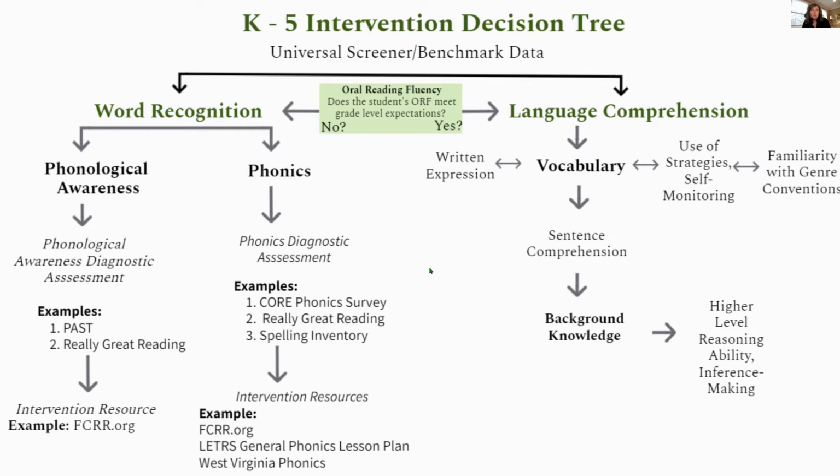This can be accomplished by having the student complete an oral reading fluency assessment to determine if their reading is at grade level standards. Included in the resources, you will find a link to an article about oral reading fluency and grade level standards. This will help to determine if the child needs a learning pathway aligned to word recognition or language comprehension.